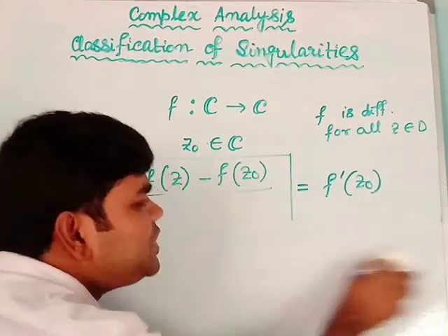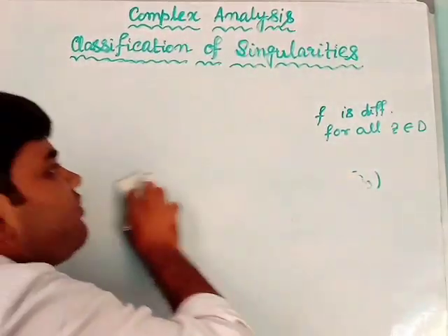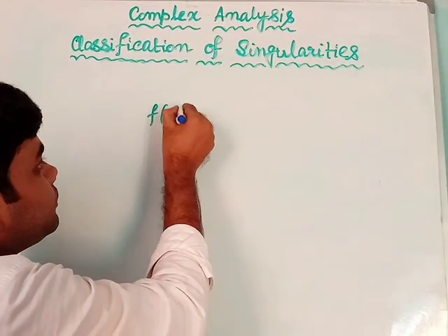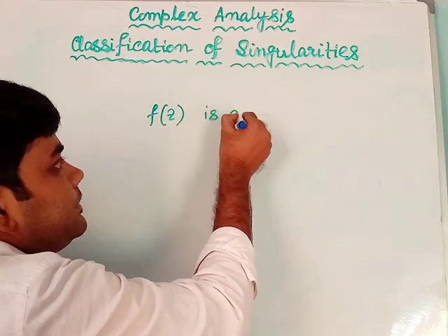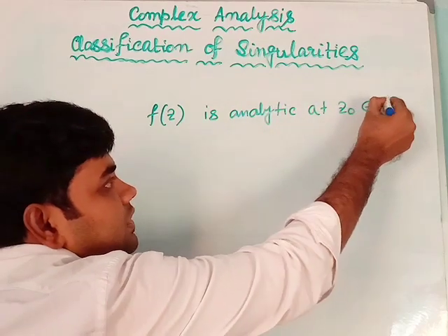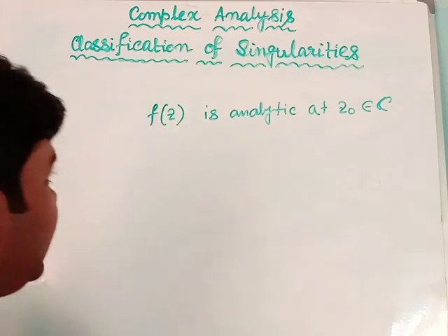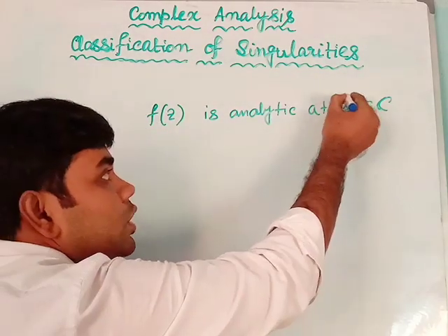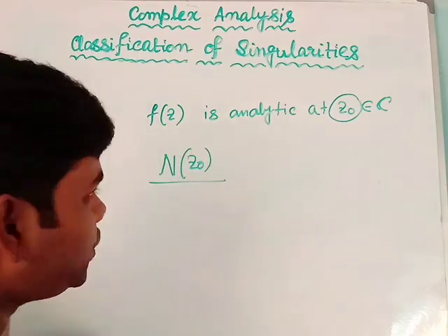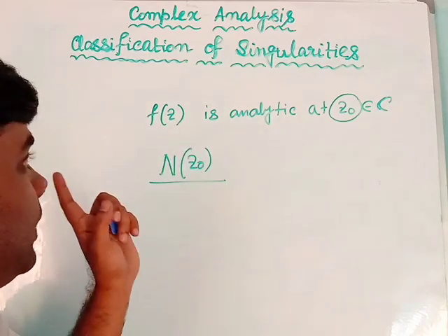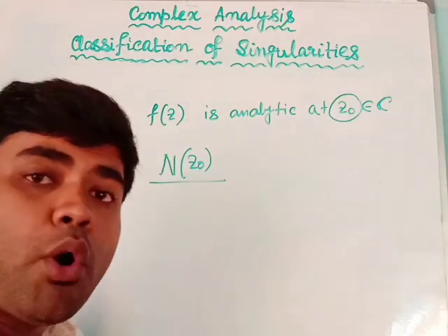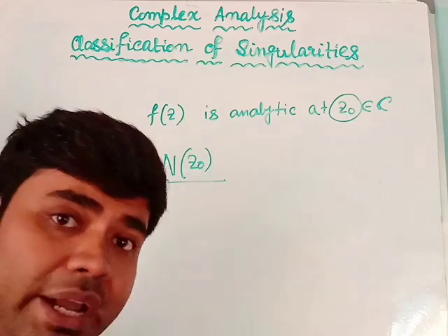Analyticity means what? If a function f(z) is analytic at a point z0, then there will be a neighborhood of z0. Let us define that by N(z0). At least one neighborhood will be there where each and every point will be a differentiable point of the function